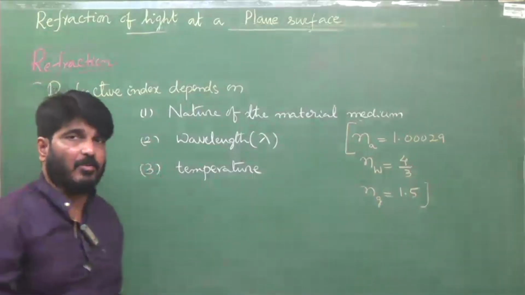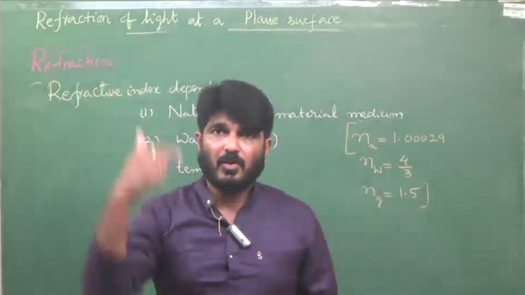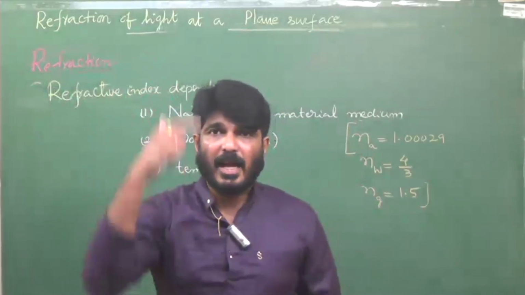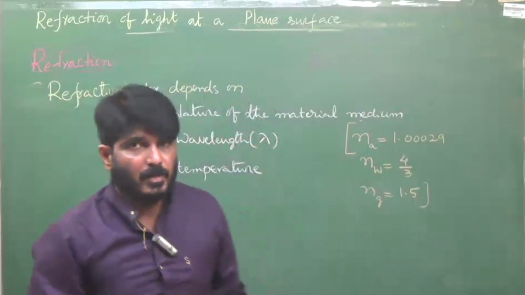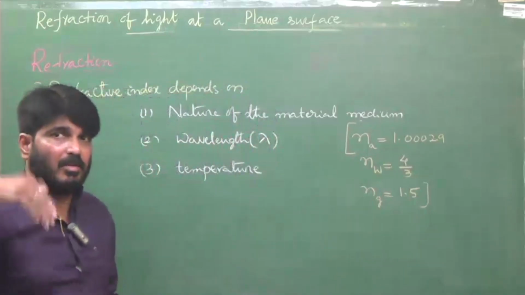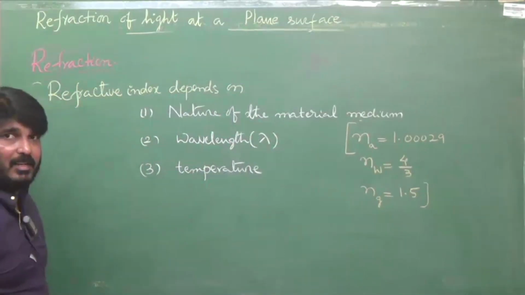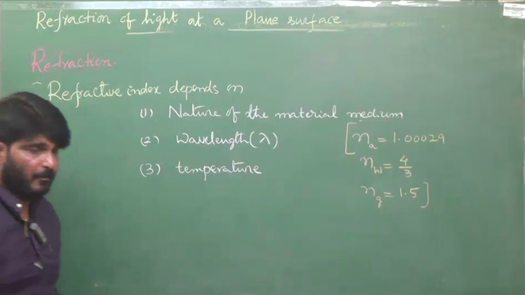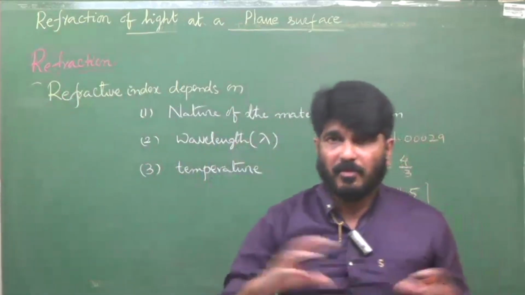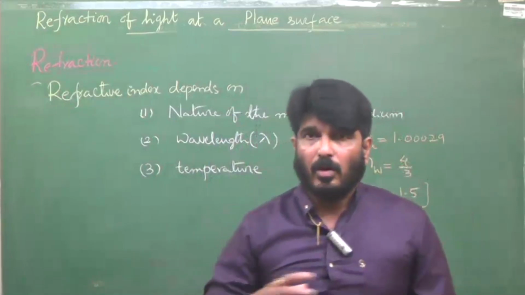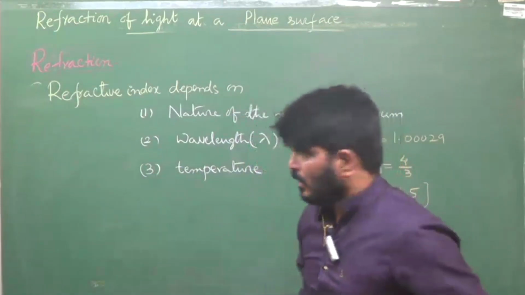But if you take any formula, C by V, C is also speed, V is also speed, so units get cancelled. Sin I by sin R, theta, units get cancelled. Lambda, wavelength, same units cancel. That's why refractive index has no units and dimensions. Okay? So once you know what is refraction, laws of refraction, and mainly Snell's law, now